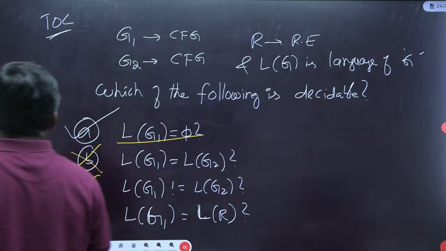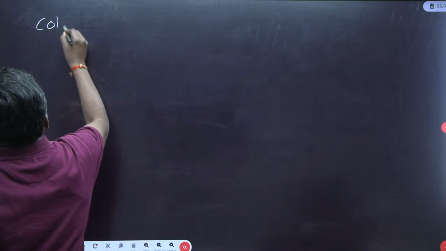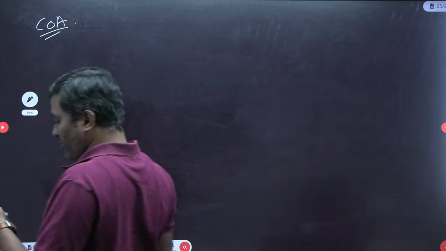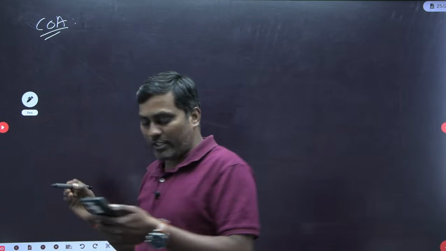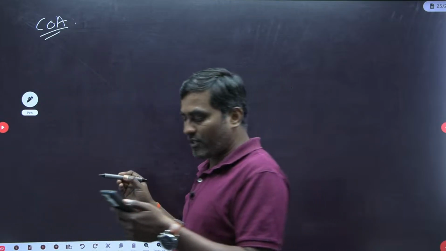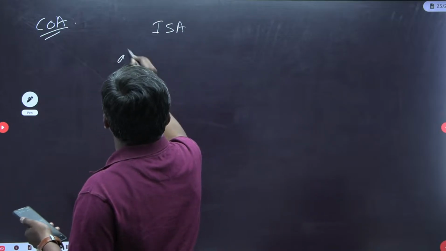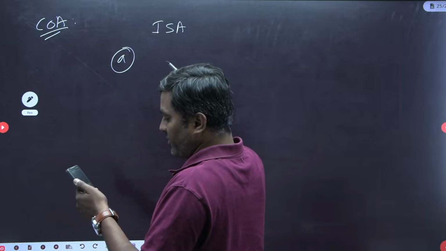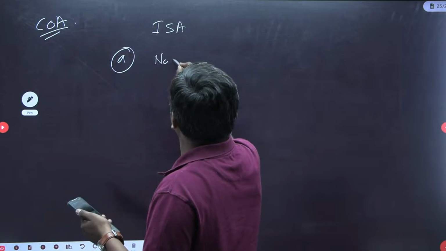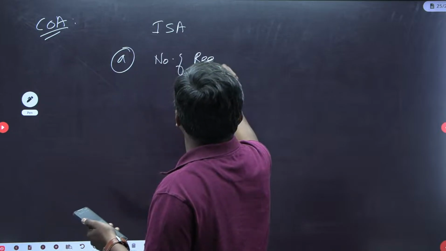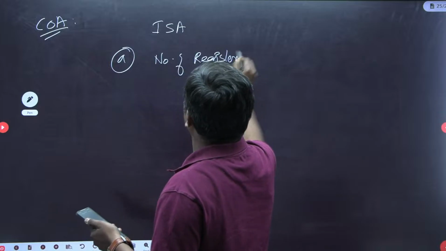Another question from COA. Which of the following is included in the instruction set architecture? Option A: number of registers.